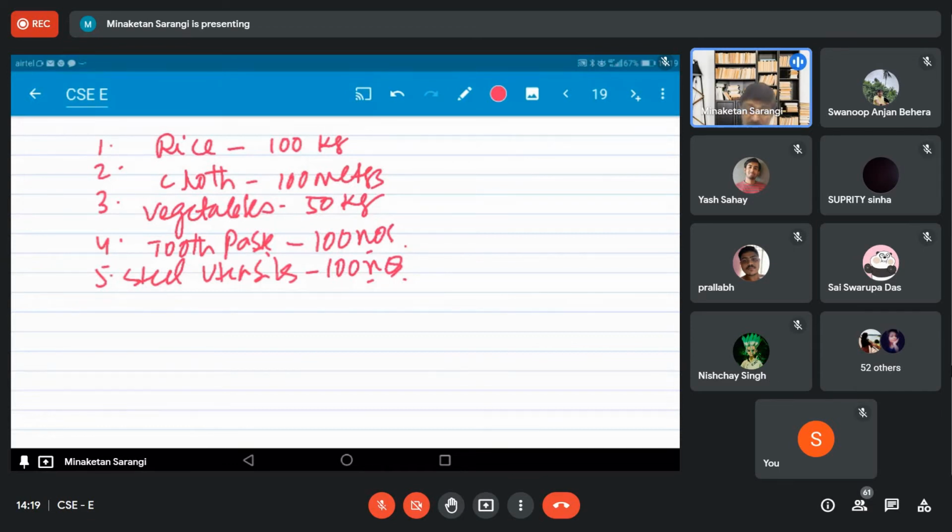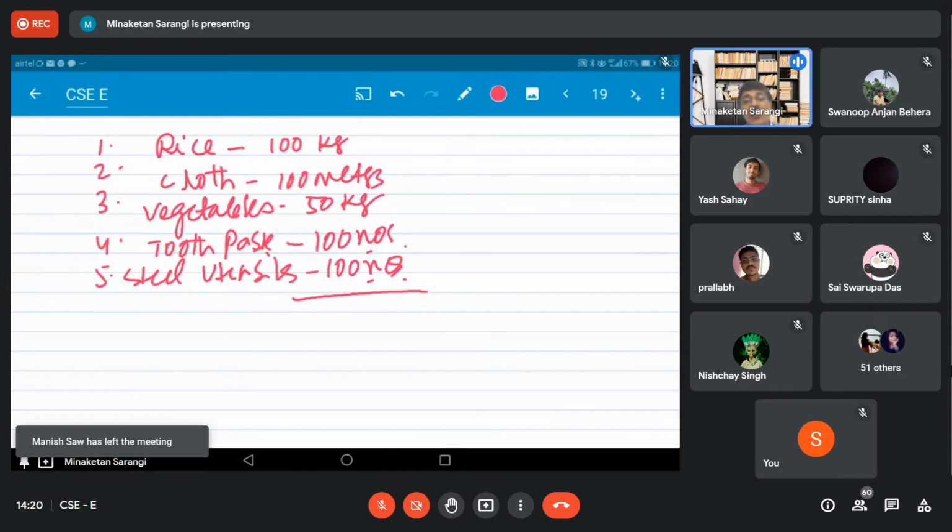How will we add the five items? If we add, then we can say what the GDP is. How will we add these five? These five products have been represented through different units: rice in kg, cloth in meters, toothpaste in numbers. You cannot add kg with meter, meter with number.